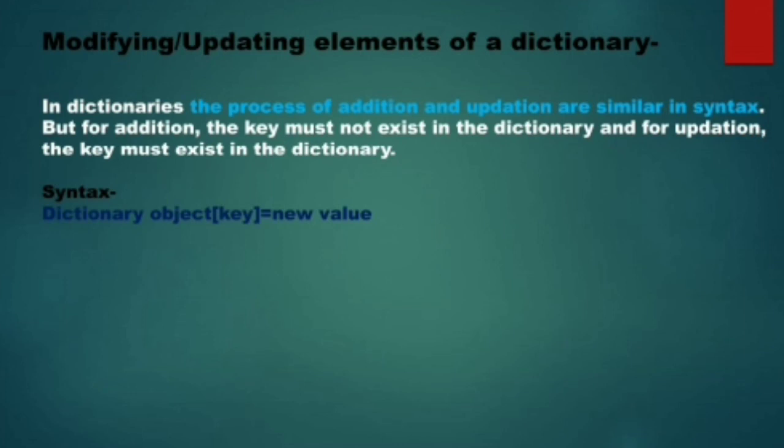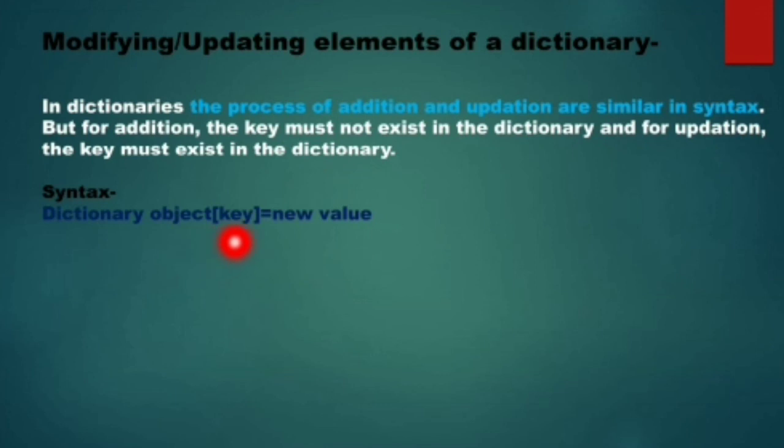The process or the syntax of adding and updating is the same. Just as we add a new key to the dictionary, in the same way we can change the element of any dictionary. How are we going to do it? Dictionary object within a square bracket key is equal to new value. Now see, if this key is already existing and you have written such a statement, what will it do? It will change its value. It will change the value of this existing key.